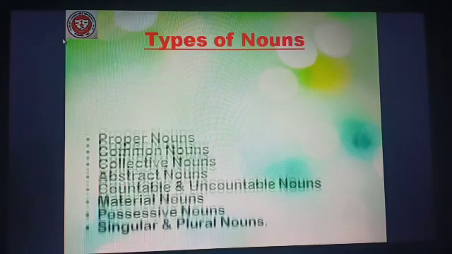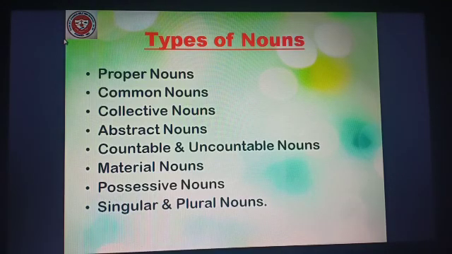They are proper nouns, common nouns, collective nouns, abstract nouns, countable and uncountable nouns, material nouns, possessive nouns, singular and plural nouns.